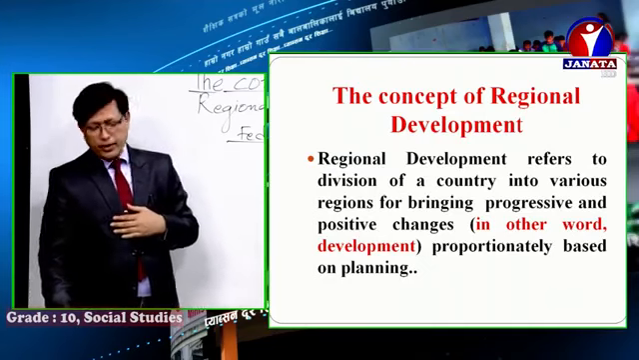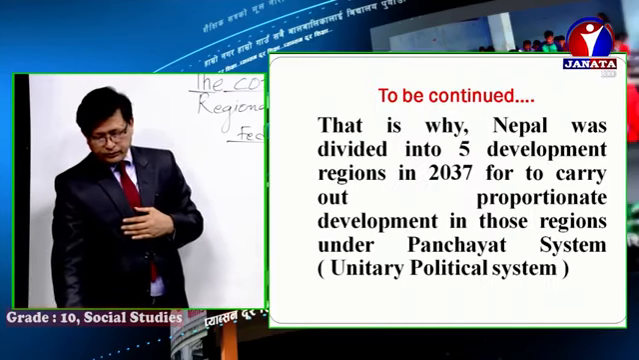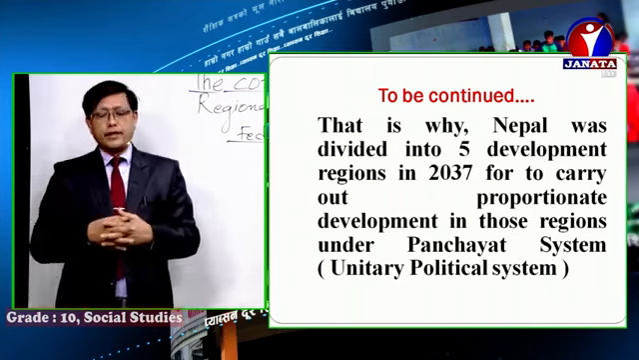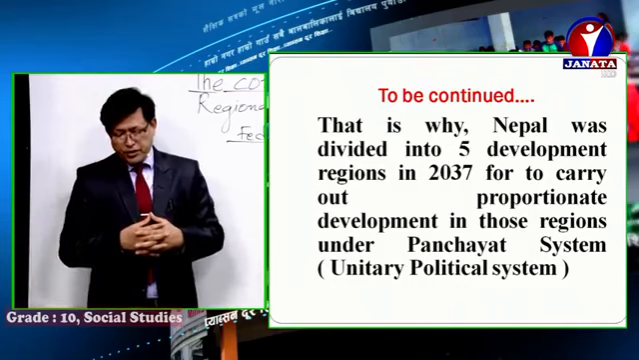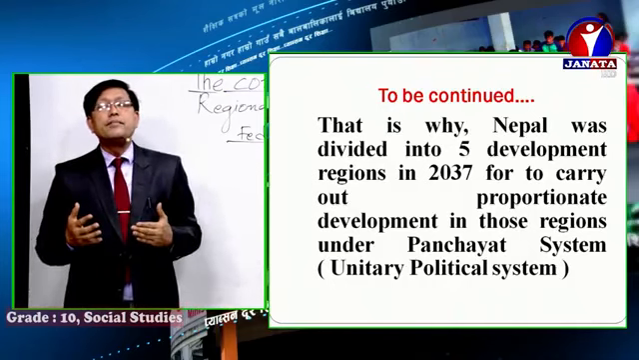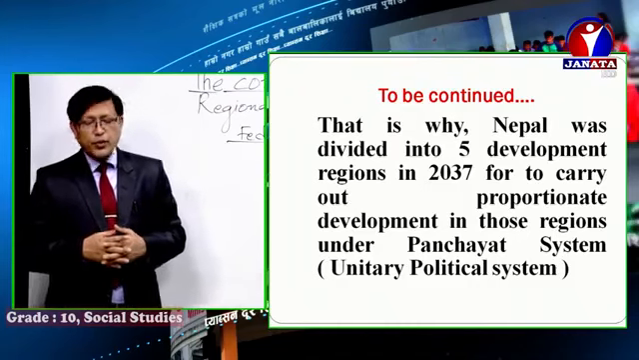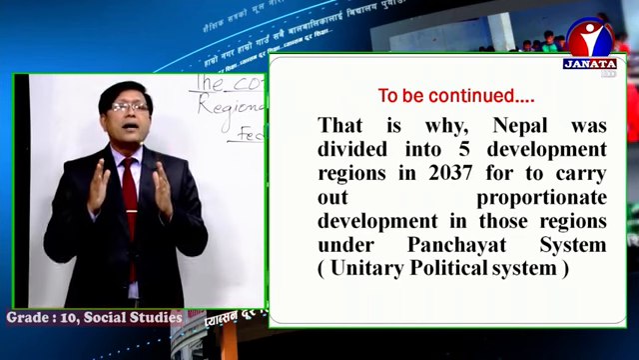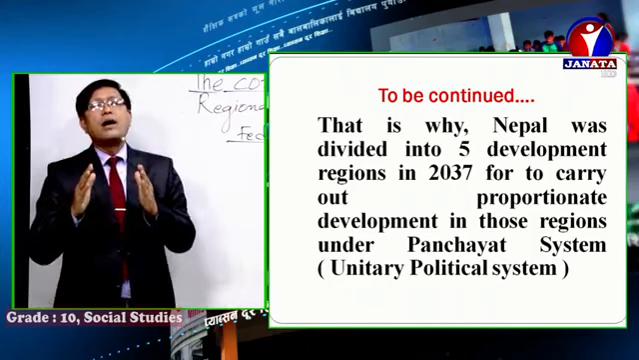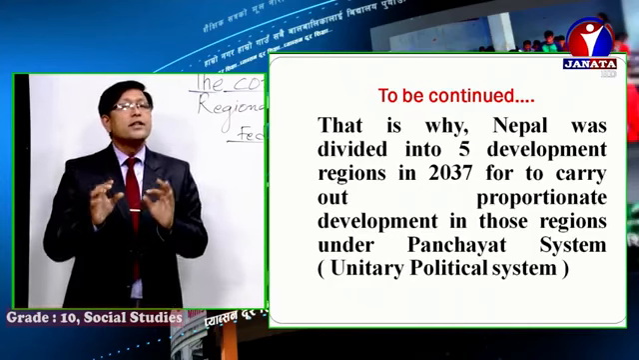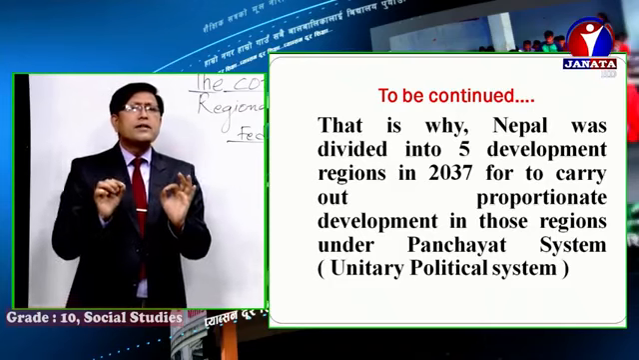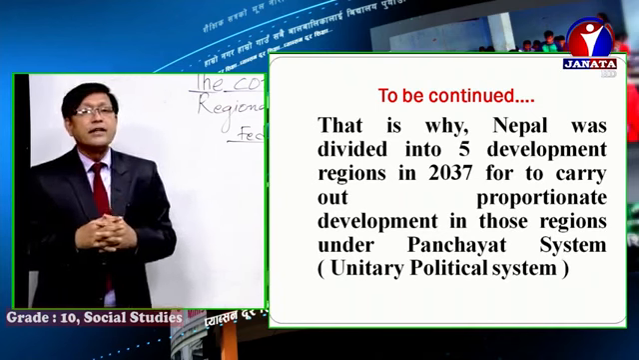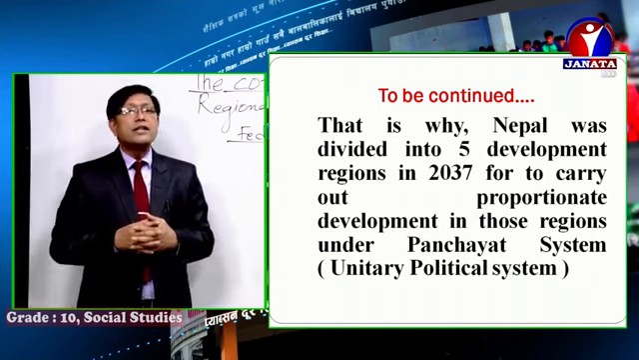Boys and girls, to make you more clear, I want to show you one more slide. That's why Nepal was divided into 5 development regions in 2037, to carry out proportionate, balanced development in the development regions. Do you know? The main and key goal of dividing our country into 5 development regions was to carry out balanced, equal and proportionate development in the regions. All right, that is why Nepal was divided into 5 development regions in 2037 lastly.